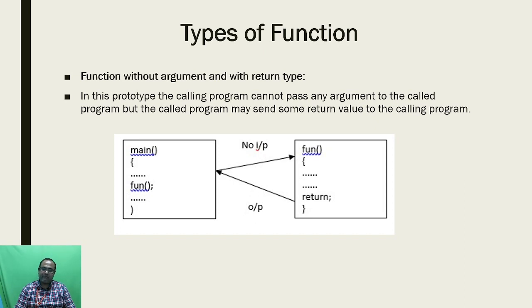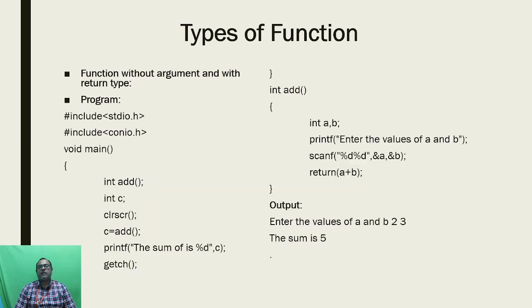But in a user defined function I am using an instruction like return. If you are using that return instruction, it will automatically return the output to the calling function, that is, it will transfer the output to the main function. Okay, so this is the diagram for the function without argument and with return type.